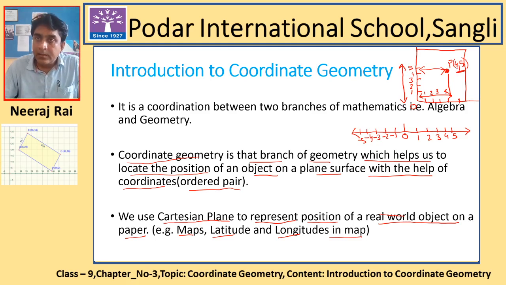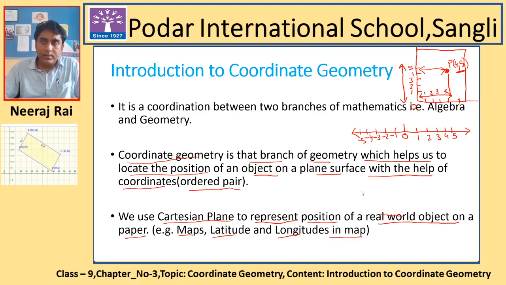Each number which you got, like 4 and 5, is called a coordinate, and both numbers together form the coordinates of the point. So this is how we explain the coordinates, or the position, of an object on a plane. Here we have taken the example of a paper, but in the coming session you are going to tell some other examples, and that will be for you.